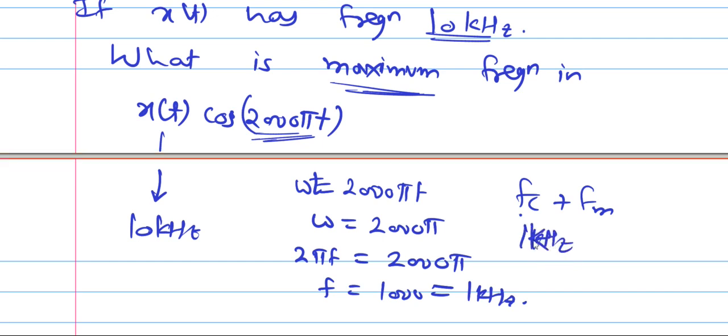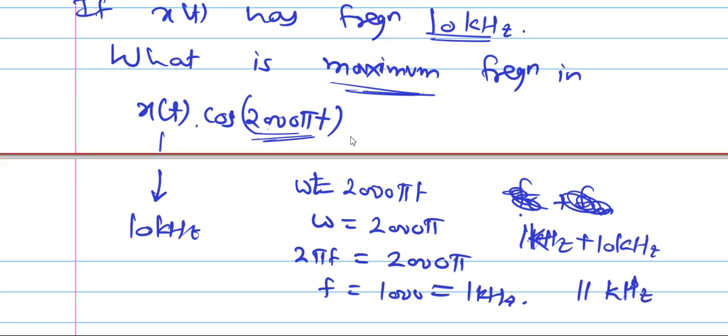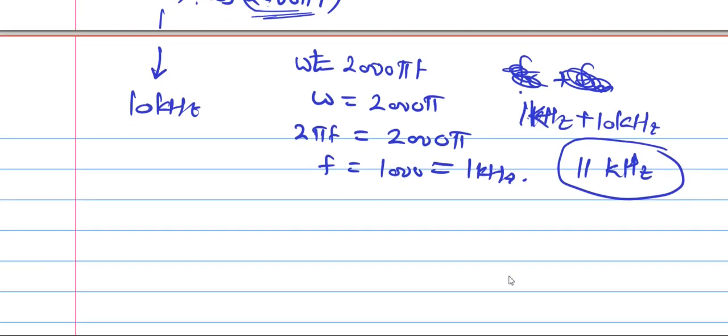Generally carrier frequency is larger, right? So don't think that carrier frequency is always larger, we know that we have two frequencies. So this cos has frequency 1 kilohertz, this x of t has frequency 10 kilohertz, so 1 plus 10 kilohertz. So your answer is maximum frequency in the signal x of t into cos 2000 pi t is 11 kilohertz. This is the answer.